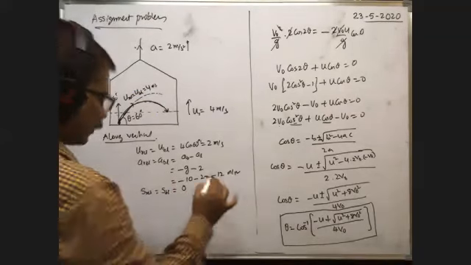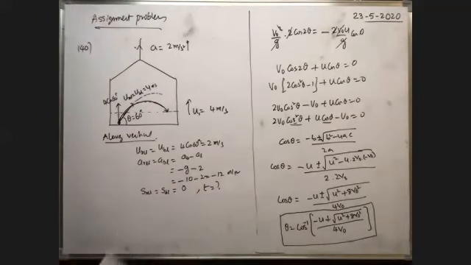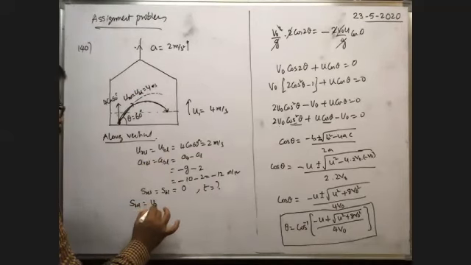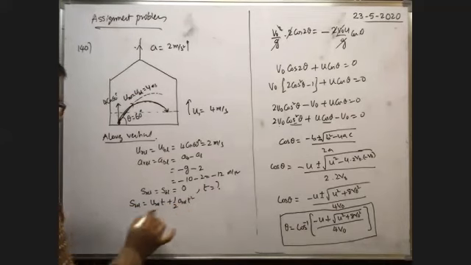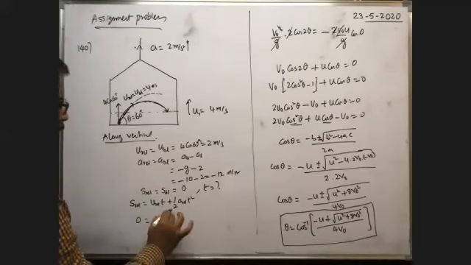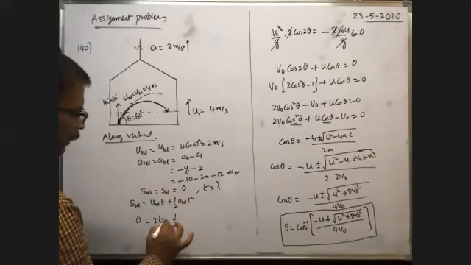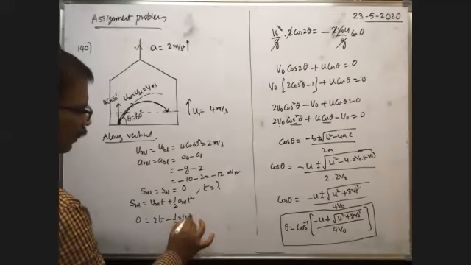So what is the time taken? T is equal to question mark. Time is the only ask now. So what is the relation among them? S is equal to ut plus half at square. That means S relative is equal to u relative into t plus half into a relative into t square. S relative is 0, u relative means 2 into time t, plus half, a relative means minus, that's why you write minus, into 12 into t square.